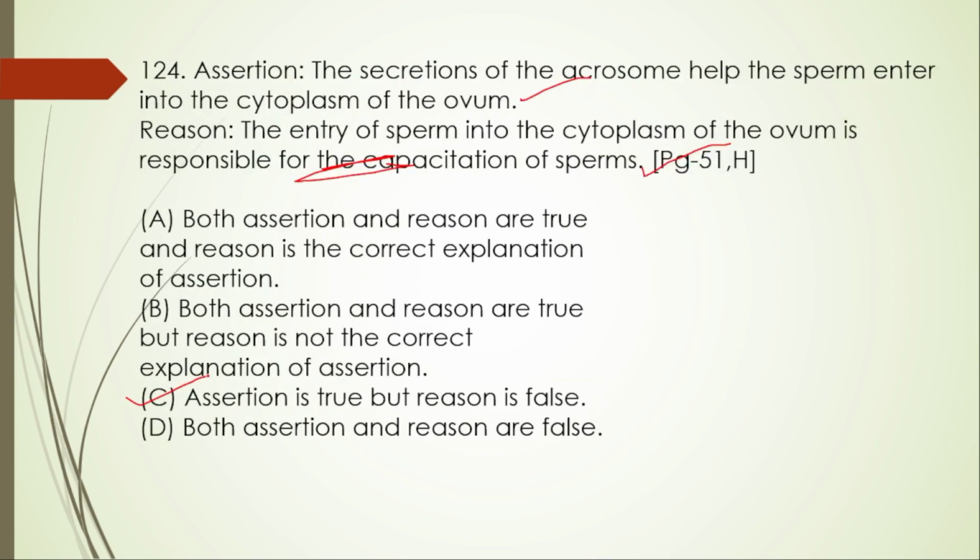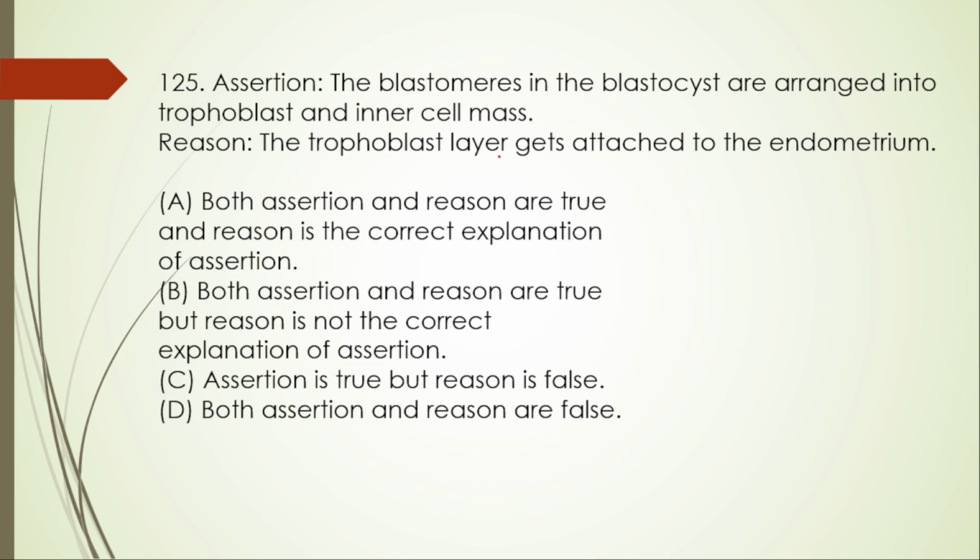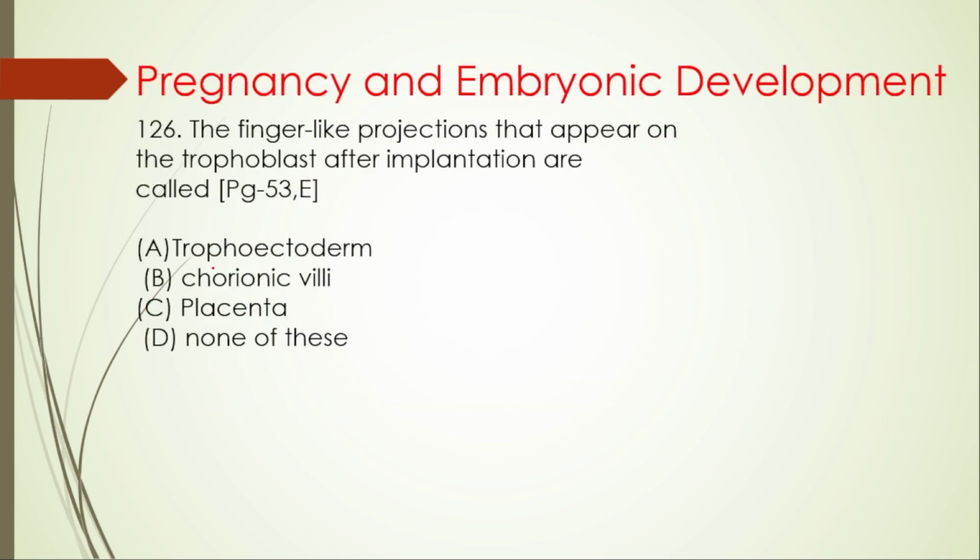Next, 125. Assertion: the blastomeres in the blastocyst are arranged into trophoblast and inner cell mass. Yes, this one is true. And then the reason: the trophoblast layer gets attached to the endometrium. Both are true, but it is not the correct explanation of the assertion. So we will go with option B.